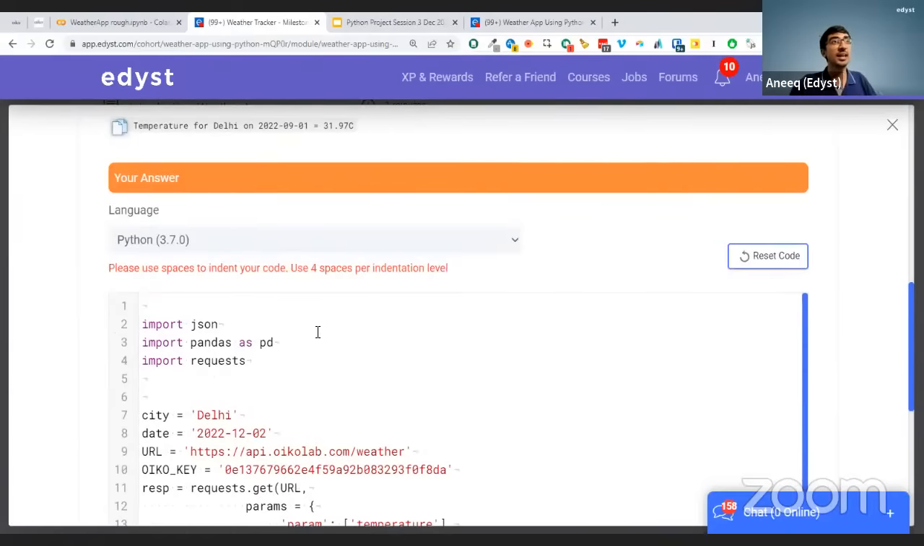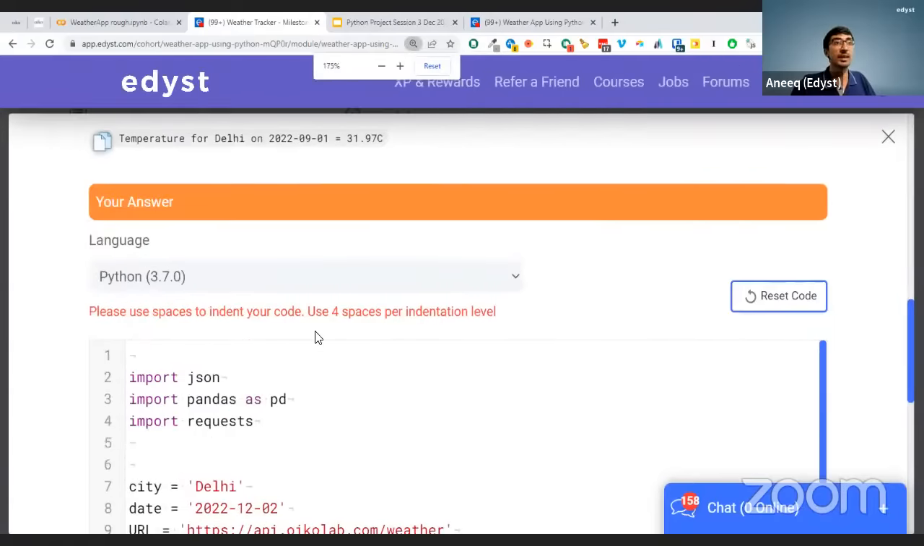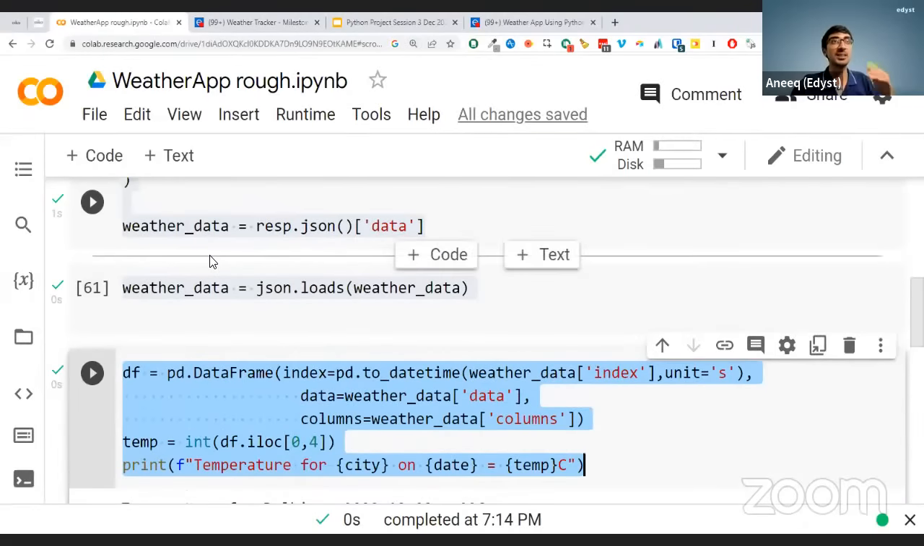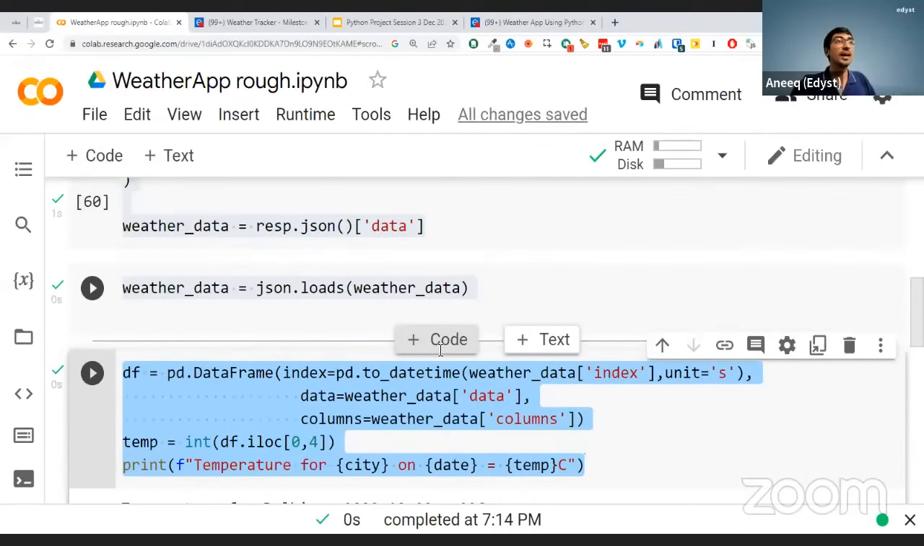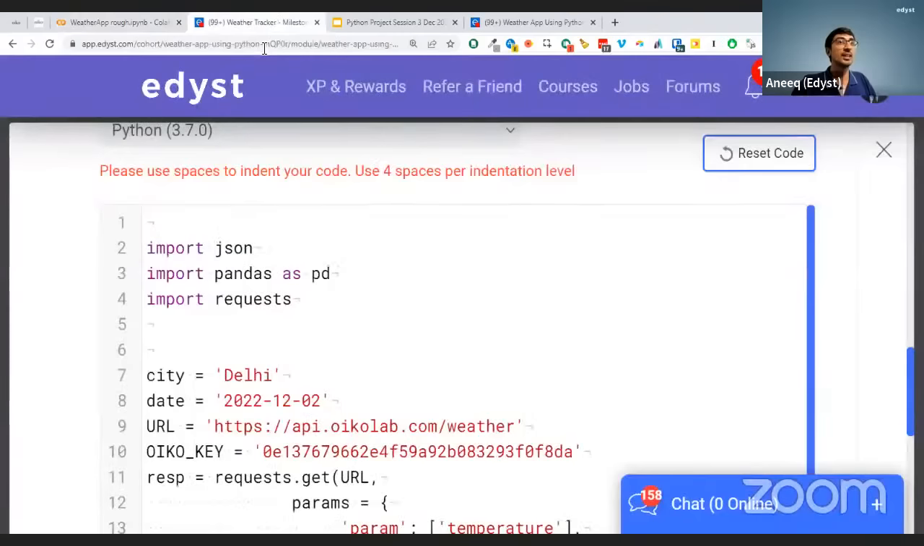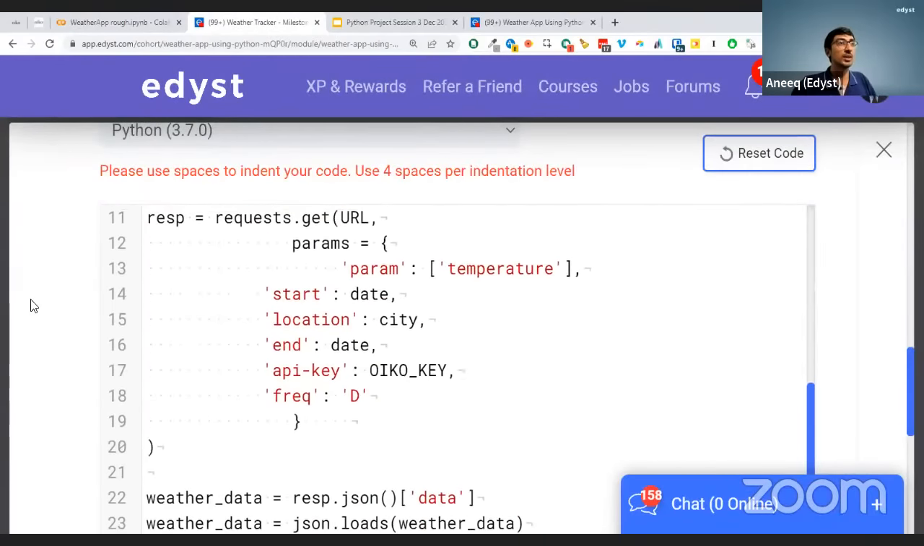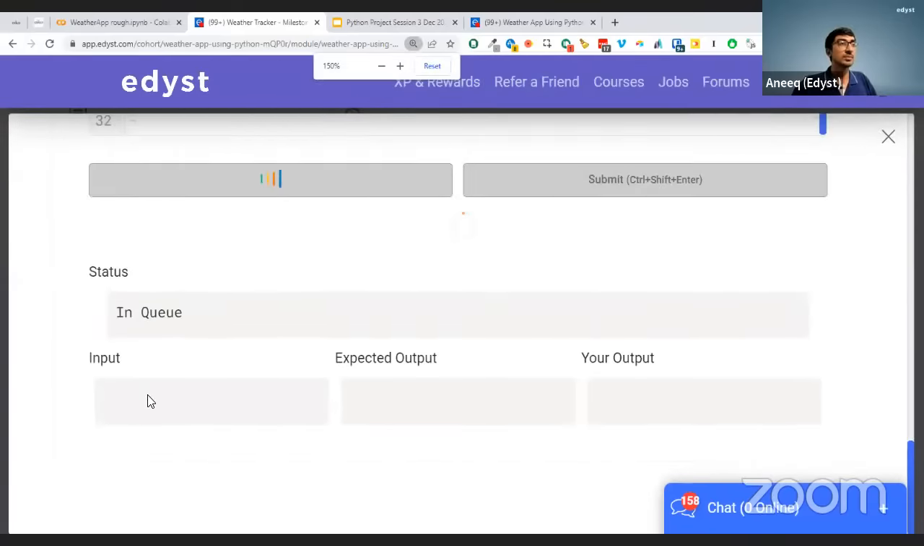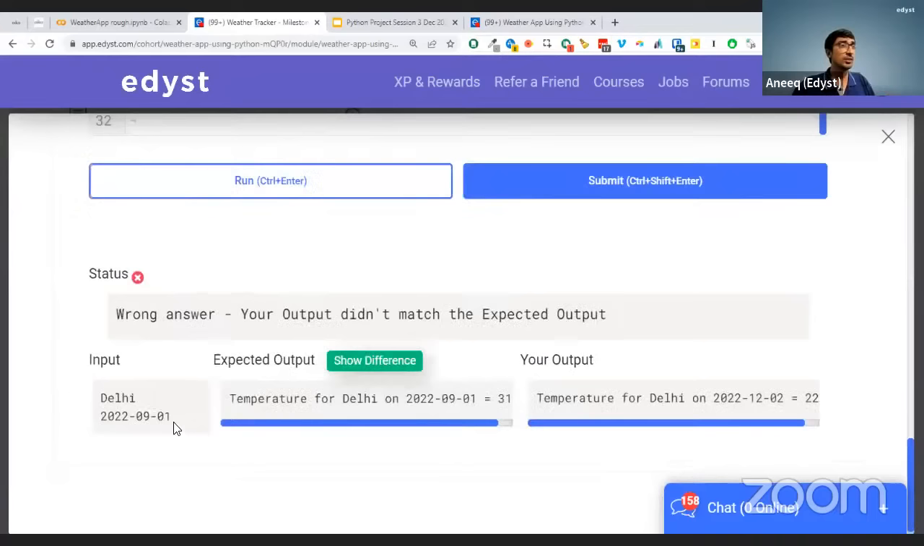I didn't write the entire code in one place on the Edyst platform right away. What I did instead was do it step by step, took the output on the notebook, and once I had the output correctly as what I wanted it, then I put it over here. So let me just run it and see if there are any issues in the formatting and so on.